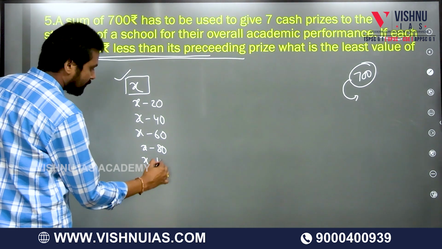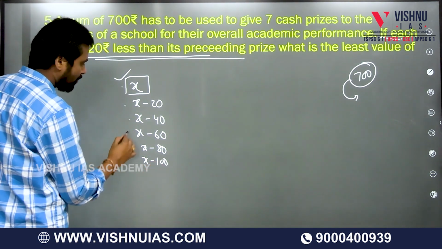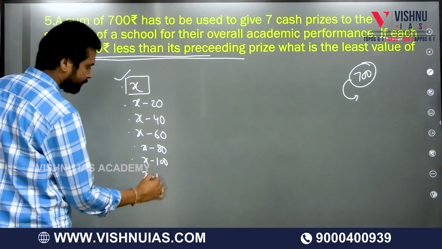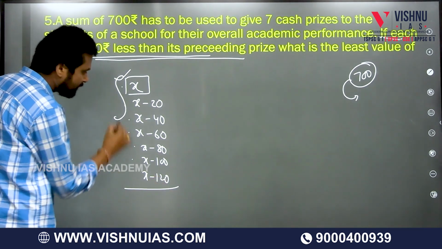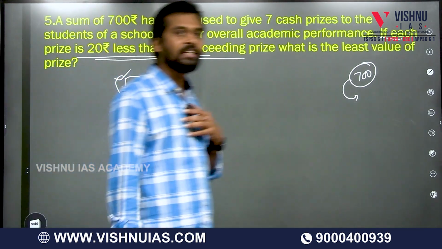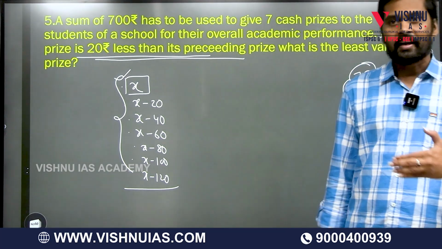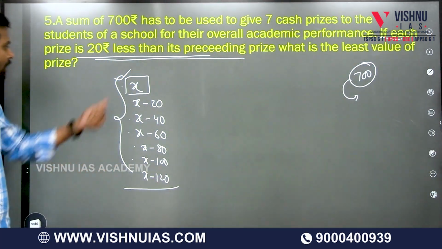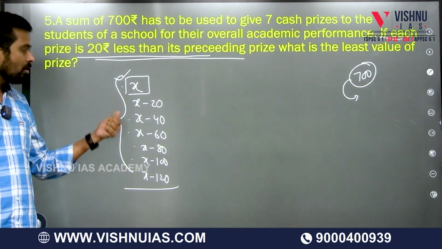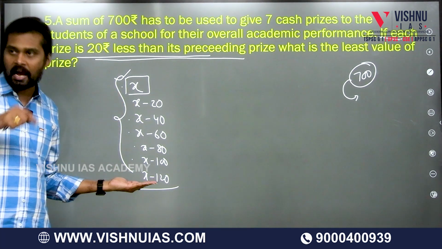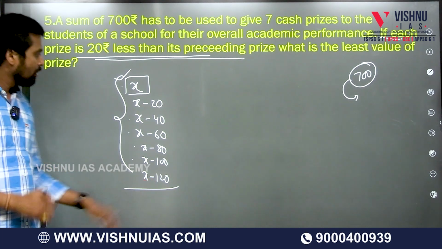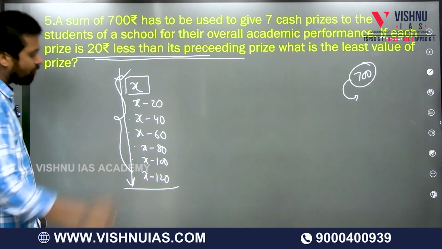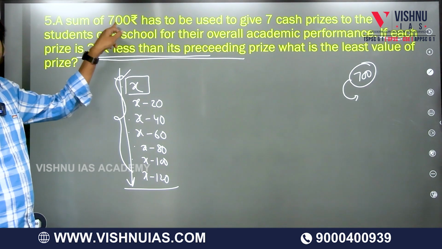Likewise, how many prizes? 7. So 1, 2, 3, 4, 5, 6, 7. Okay, so these are the 7 prizes. If I take my initial prize value as x, and the condition is each prize is 20 rupees less than its preceding one, then x minus 20, x minus 40, likewise 7 prizes. The entire value of these prizes is equal to 700.